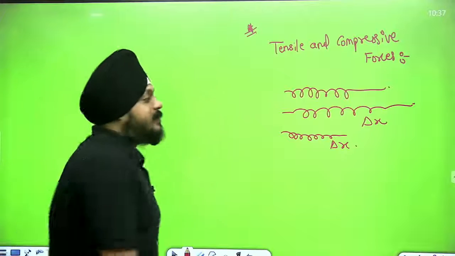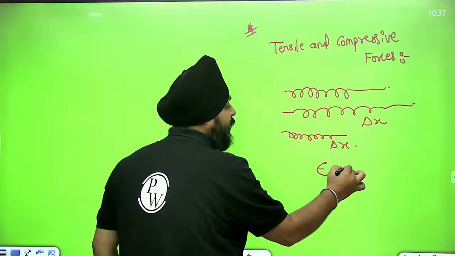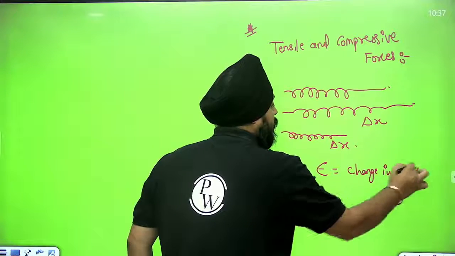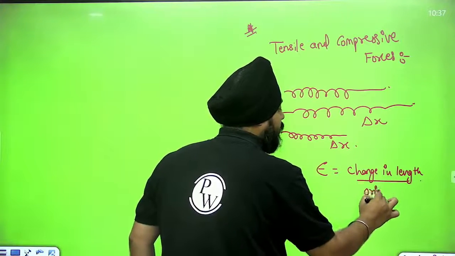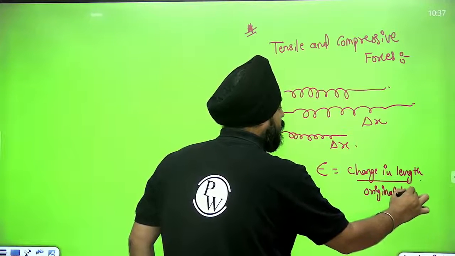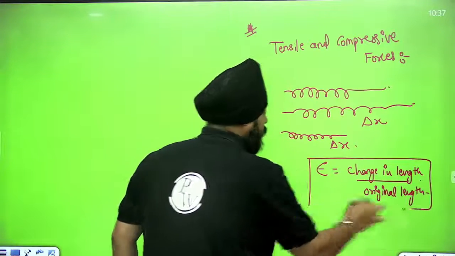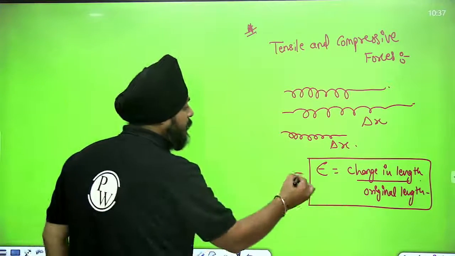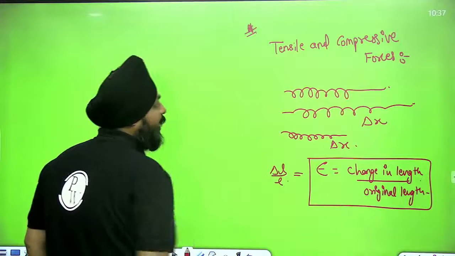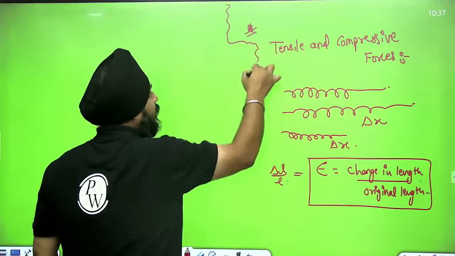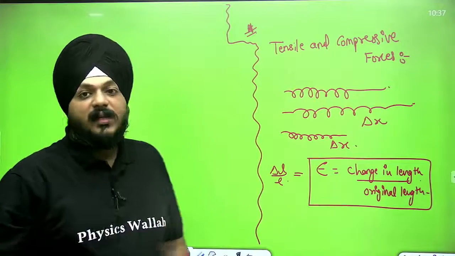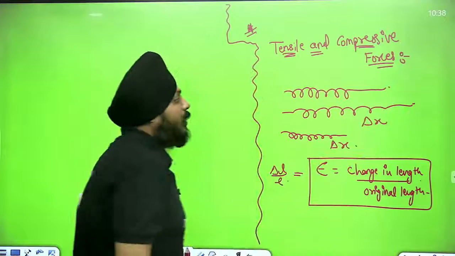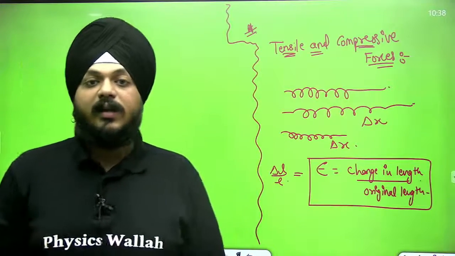In both cases, strain is defined as the change in length by the original length, or delta L by L. That is for tensile and compressive forces.